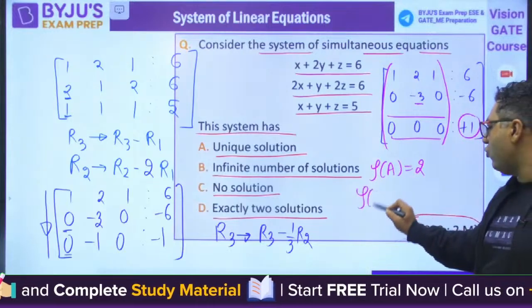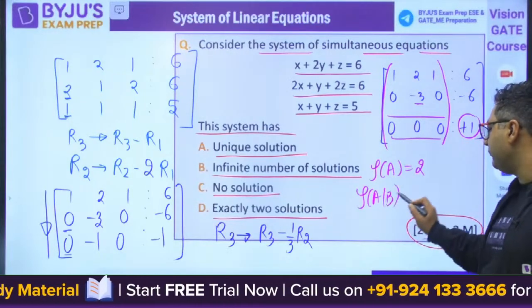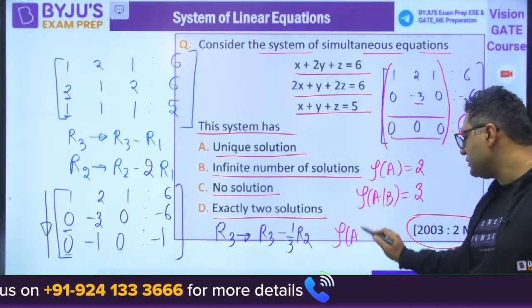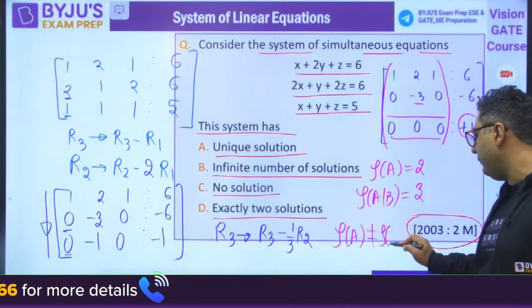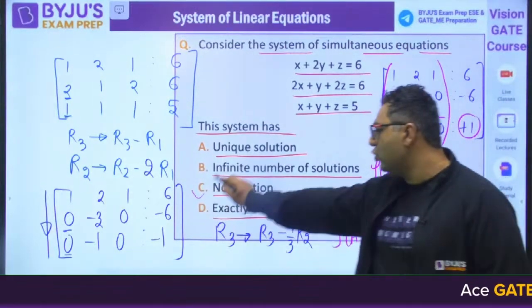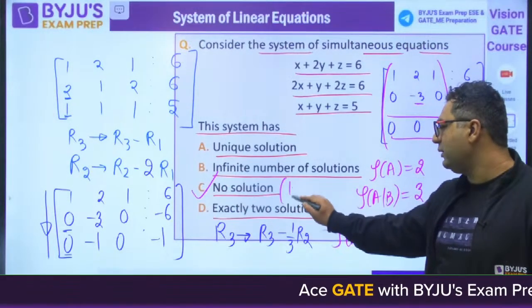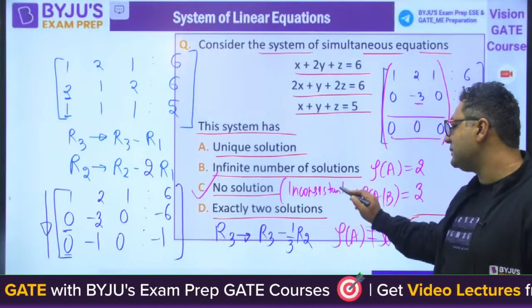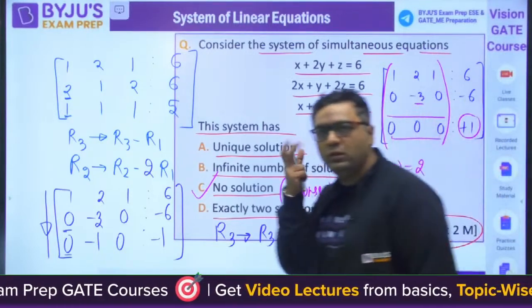So the rank of the augmented matrix AB is going to be 3. So rank of A is not equal to rank of AB. That is why the system has no solution, which is nothing but inconsistent. So one question is completed. This is how we are going to do it.